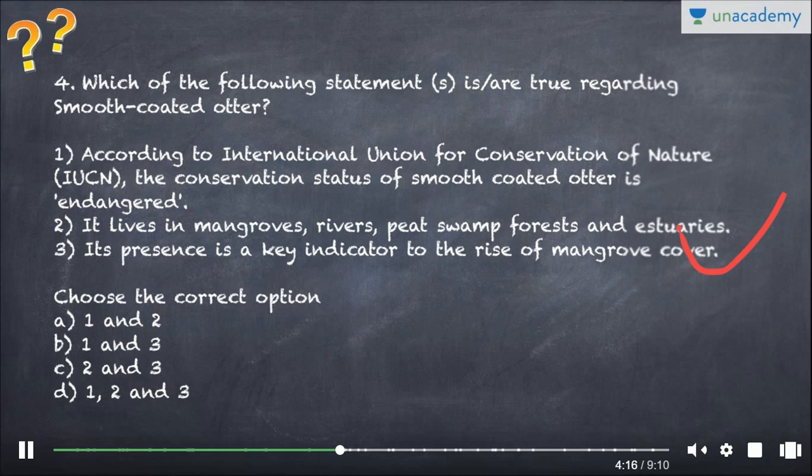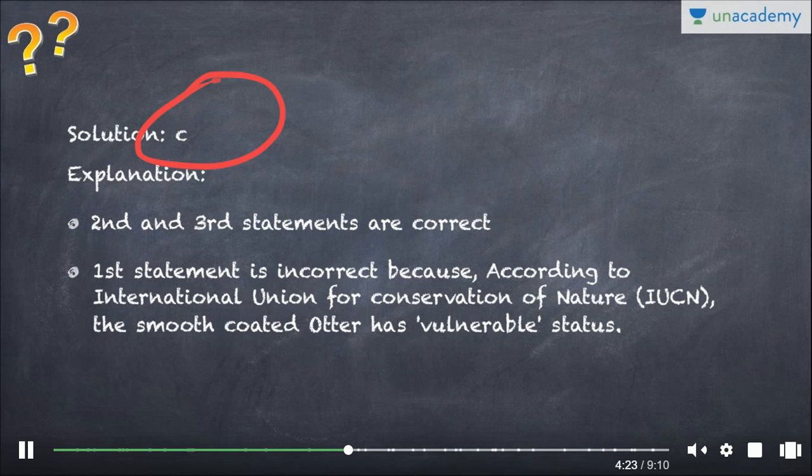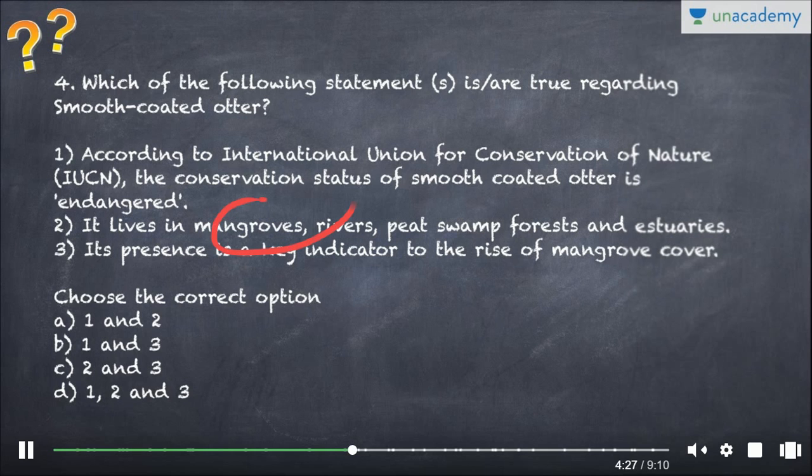Now this is a very typical question of environment and ecology asked for the last 5 years. Now choose the correct option. So here answer is C. Second and third statements are correct. So it means that it lives in mangroves and its presence is a key indicator to the rise of mangrove cover.